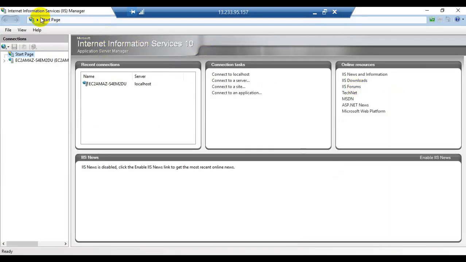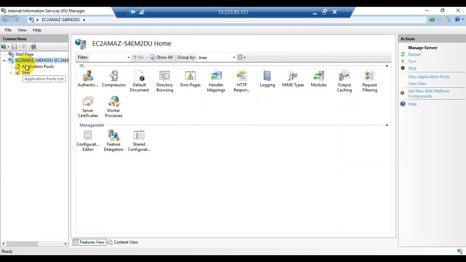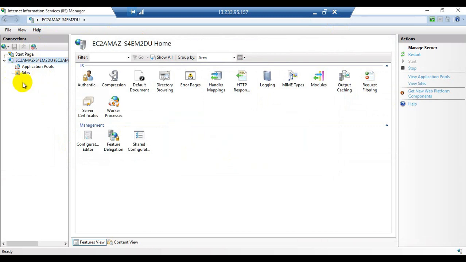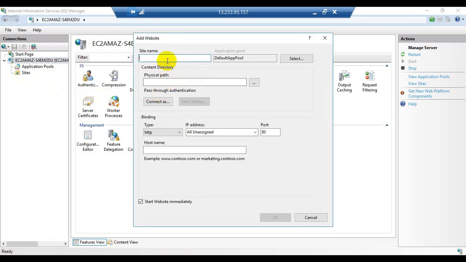So now we are inside the Internet Information Services Manager. So expand the option. Now expand the sites. So here we can see default website. So right click on default website, click on remove, click on yes. So default website has been removed successfully because we need to add our own created website or web page. So right click on sites, click on add website, and inside the site name we need to type here index.html. So index.html is the web page or website which is created by us just now before.